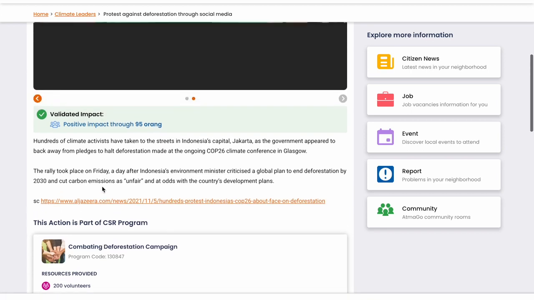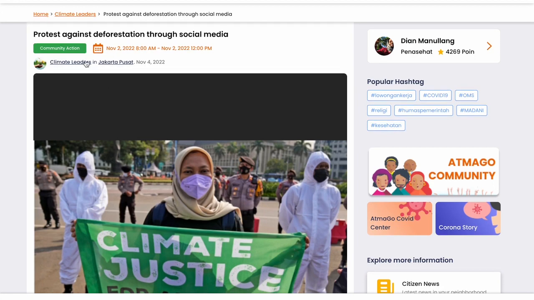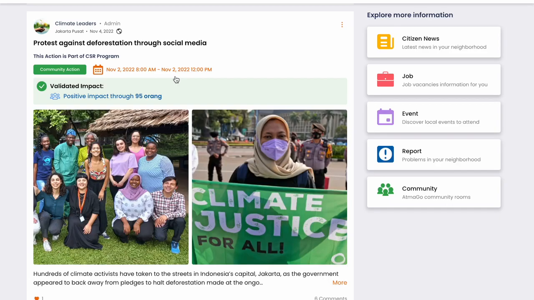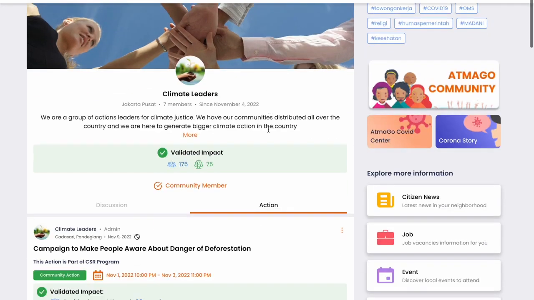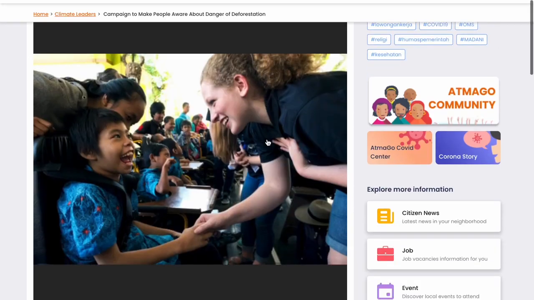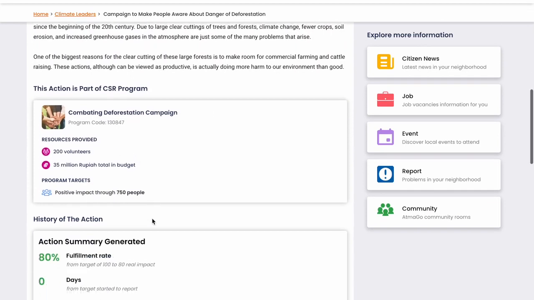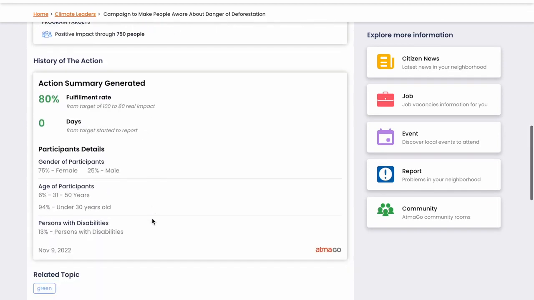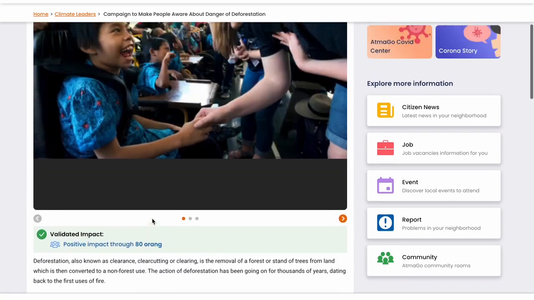So even as one community, for example, these climate leaders, they created this one action for that one particular project. They also had other actions related to that project, for example, this one. This was also part of that project, which was also already validated.